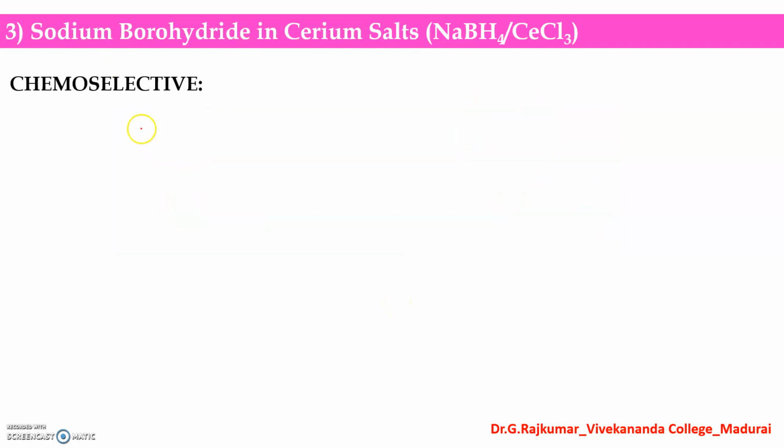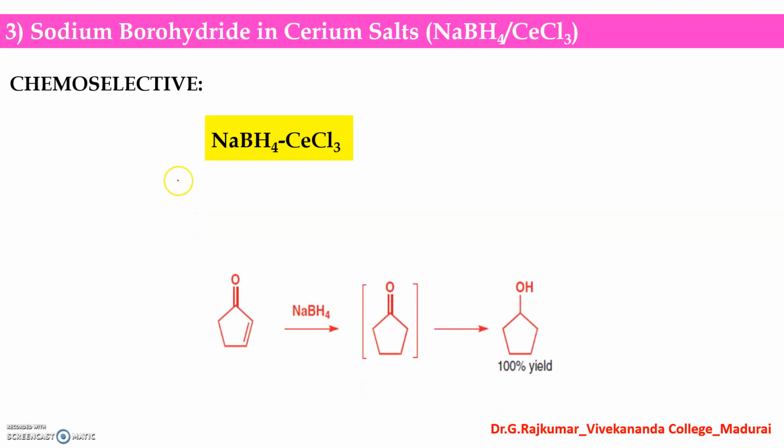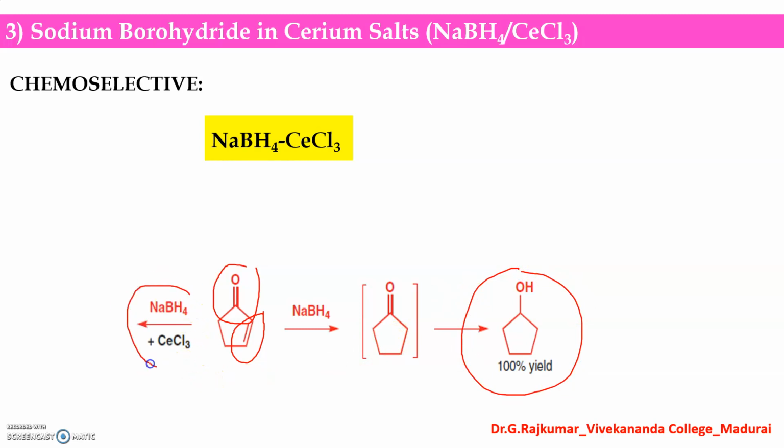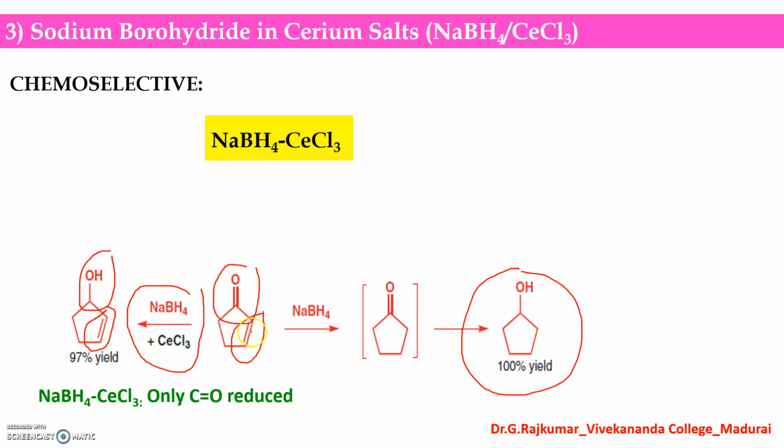And sodium borohydride with cerium salts, chemoselectivity, we have seen in the previous slides. You can see in the presence of sodium borohydride, it reduces both the alpha beta unsaturated carbon-carbon double bond and the keto group. But in the presence of cerium salts, the alpha beta unsaturated carbon-carbon double bond is not affected. Only this keto group has been reduced into an alcohol.